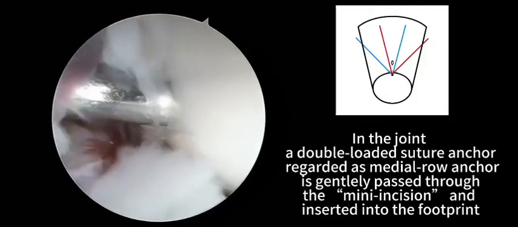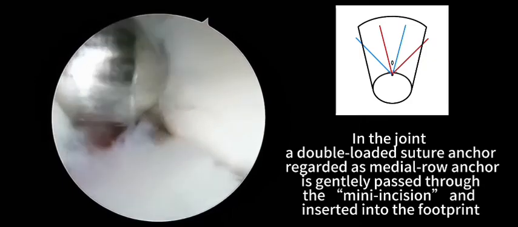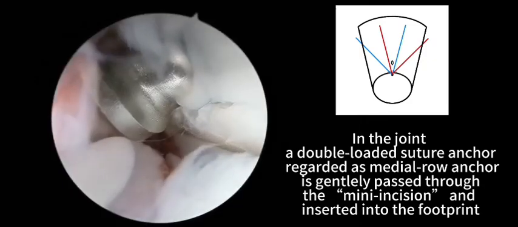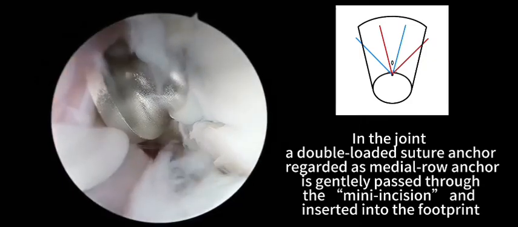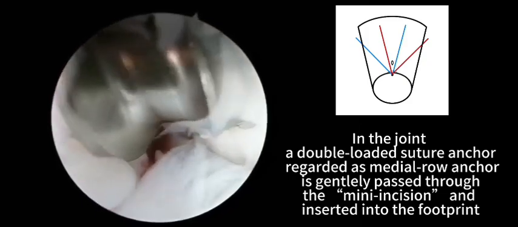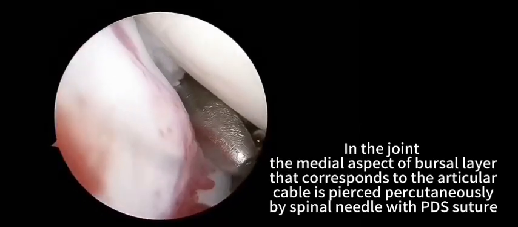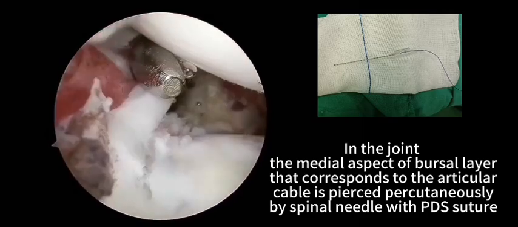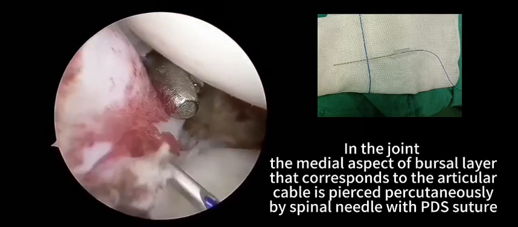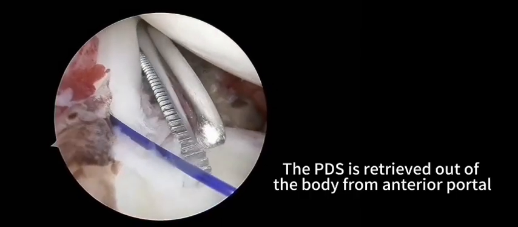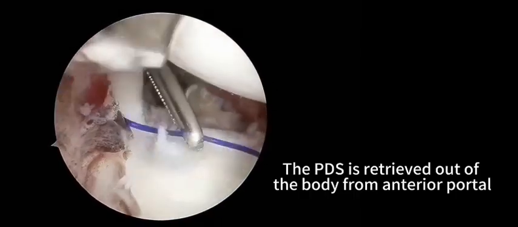In the joint, a double-loaded suture anchor, regarded as the middle anchor, is gently passed through the mini incision and inserted into the footprint. In the joint, the medial aspect of the basal layer is pierced by a spinal needle with PDS suture. The PDS suture is retrieved out of the body from the anterior portal.